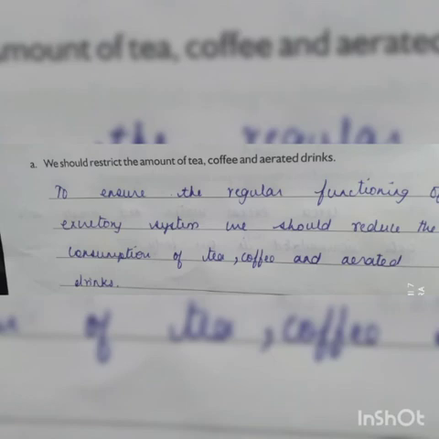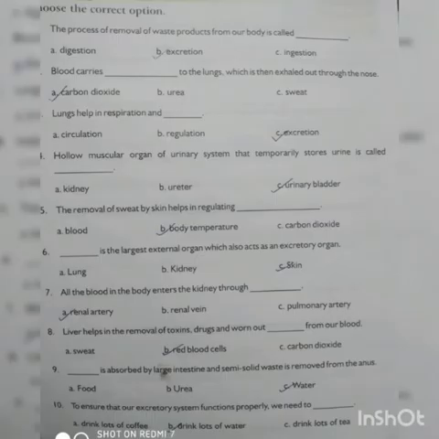Now we'll move on to MCQs. The process of removal of waste from a body is called what? Excretion. Second one, blood carries dash to the lungs, which is then exhaled out through the nose. It carries carbon dioxide. Lungs help in respiration and excretion. Good.